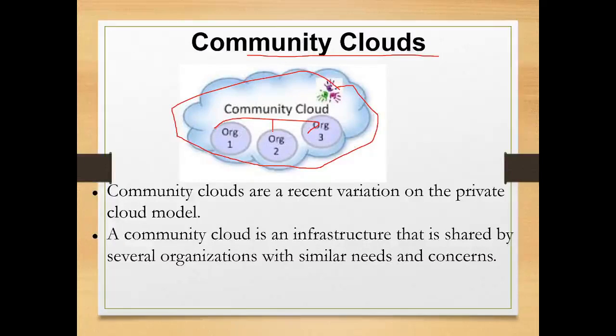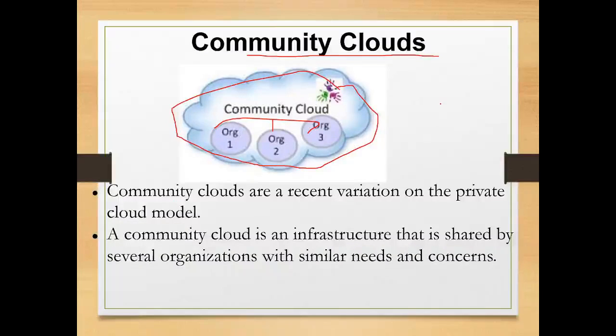When organizations are working on a joint project, or they want to share some services or data with each other, or they are working in a collaborative, distributed manner, then such organizations can form their own community cloud and share their resources and data, whichever is needed according to their projects. That time this community cloud is important.